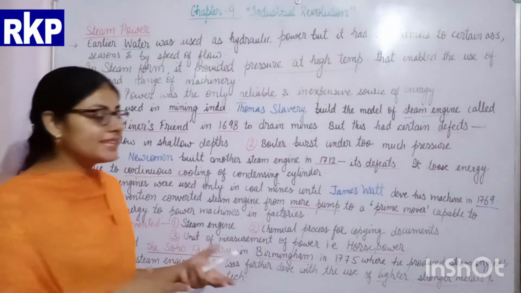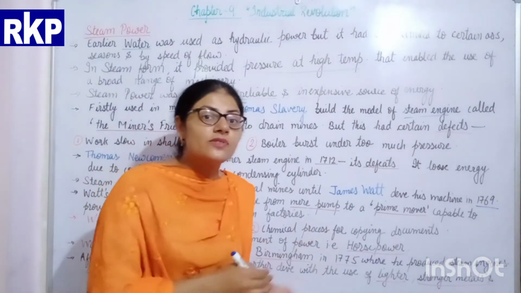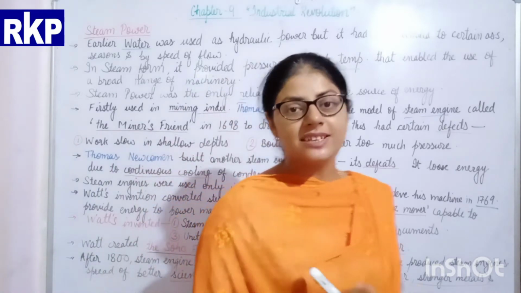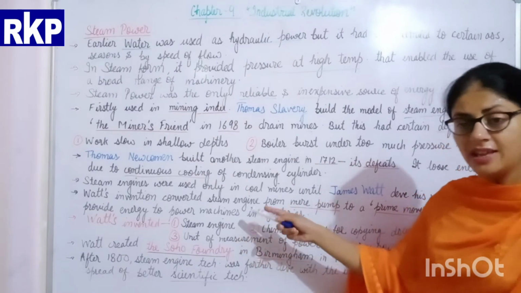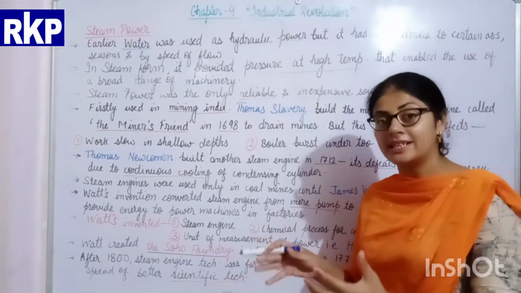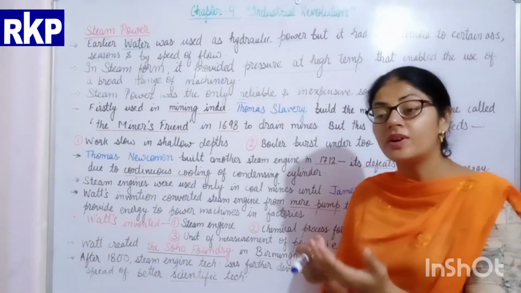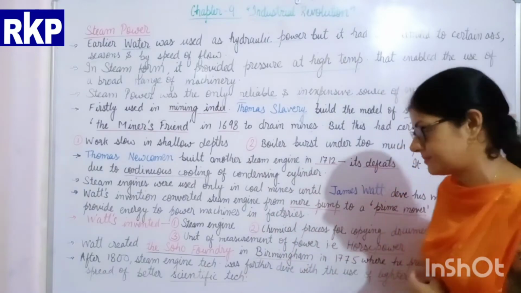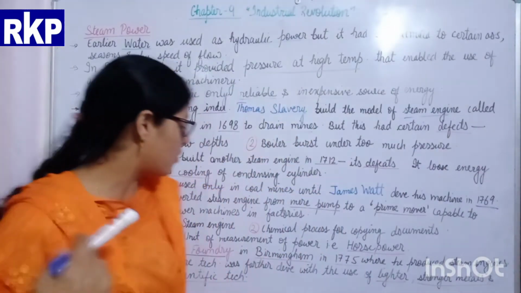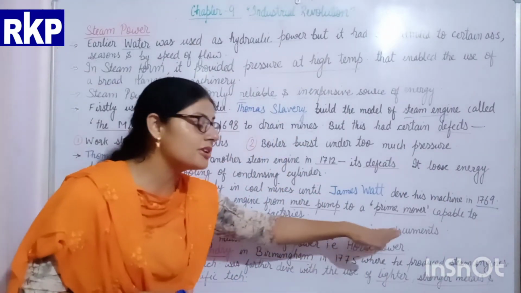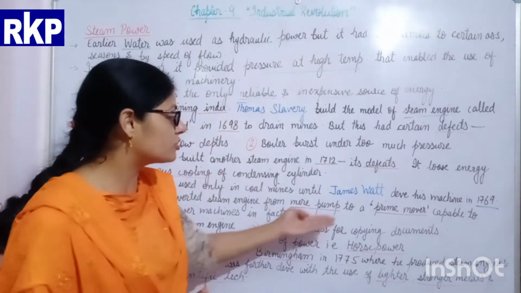Apart from inventing this new steam engine, James Watt did many other inventions also. So now we will study the inventions done by James Watt. The first invention is the steam engine, which converts steam energy into the energy used to move the machine and make it run. Another invention by James Watt was the chemical process of copying documents, the photocopy machine.